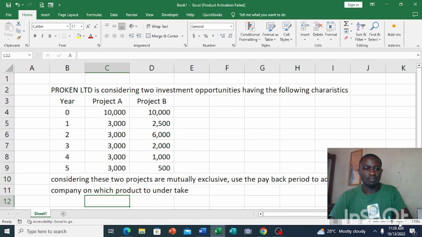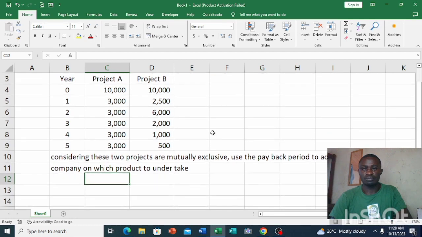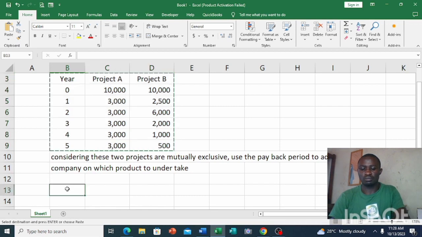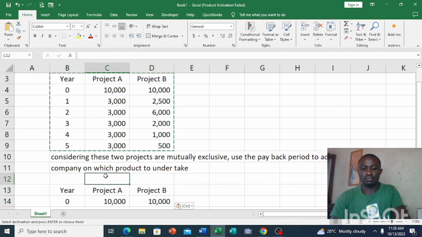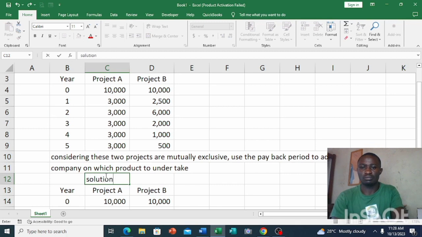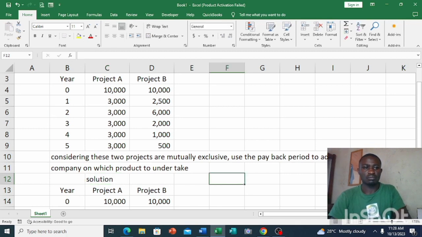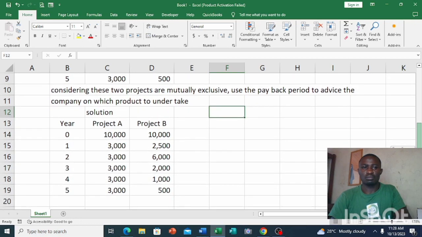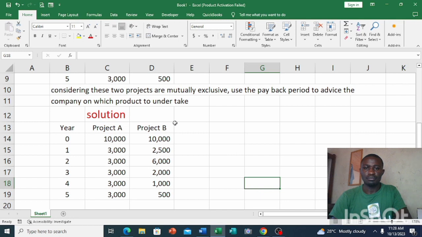Solution: the payback period for Project A.